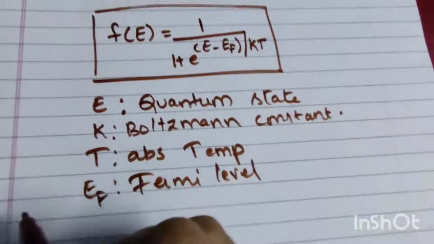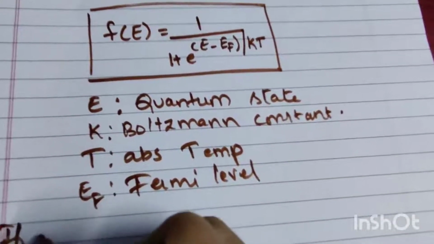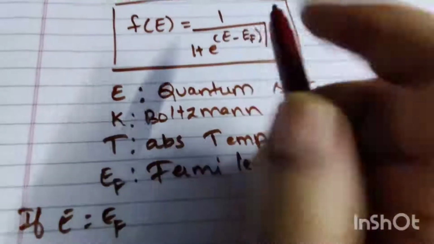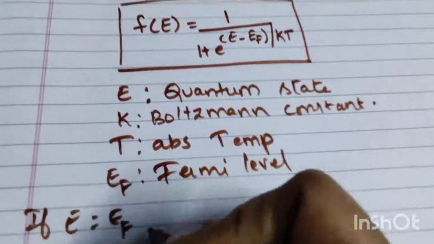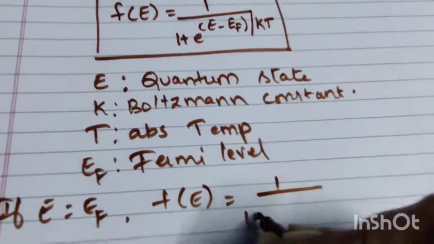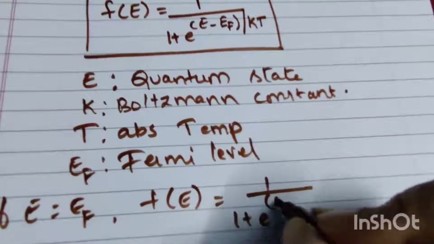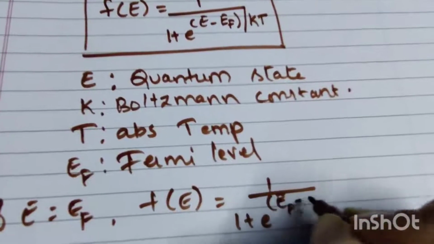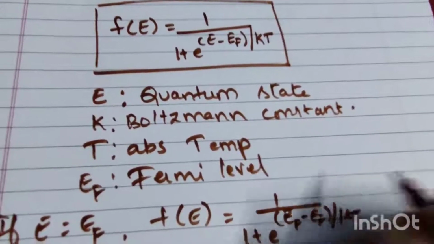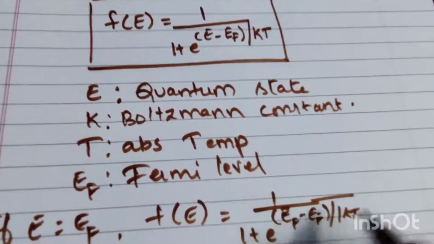Generally if we put E equal to EF, then what happens in this equation? f of E will be 1 by 1 plus e power (EF minus EF) divided by KT. So this will be 0, no?